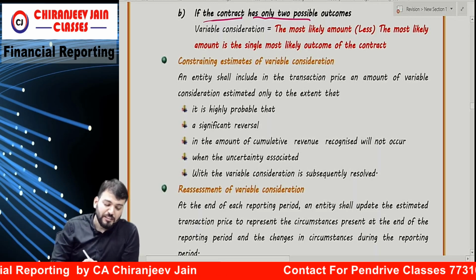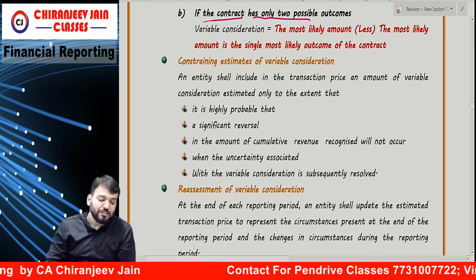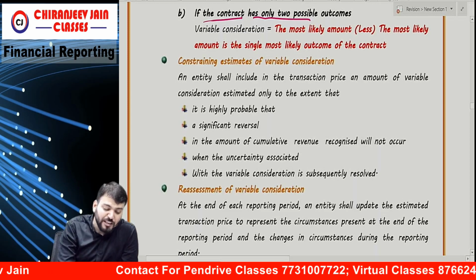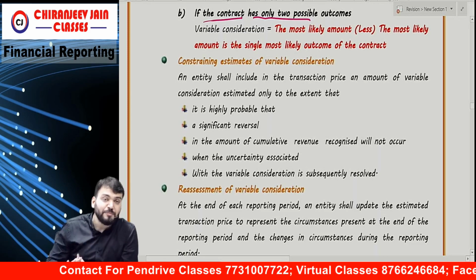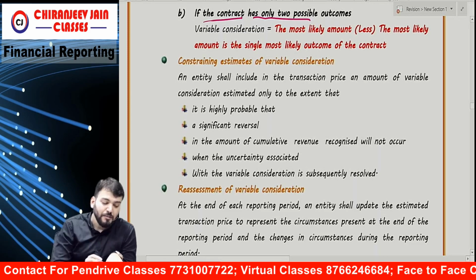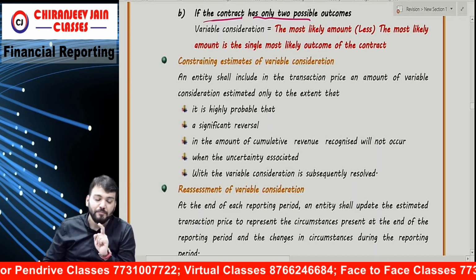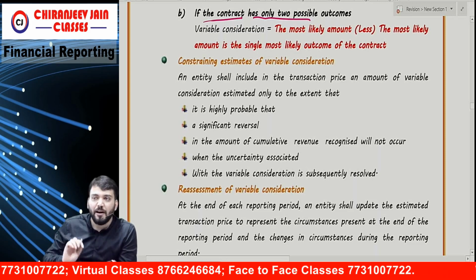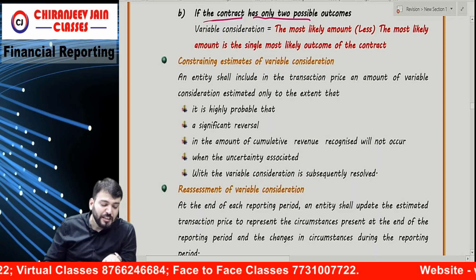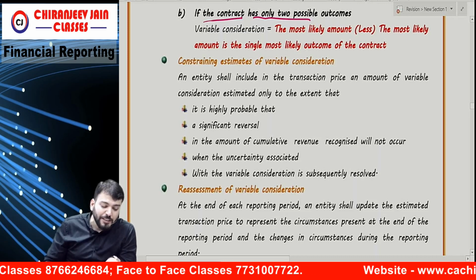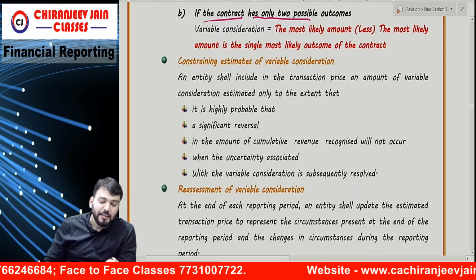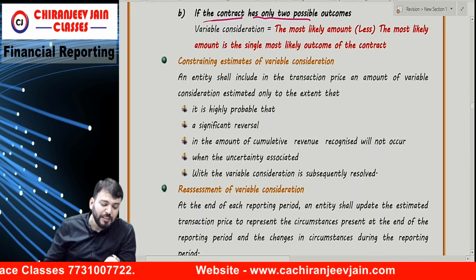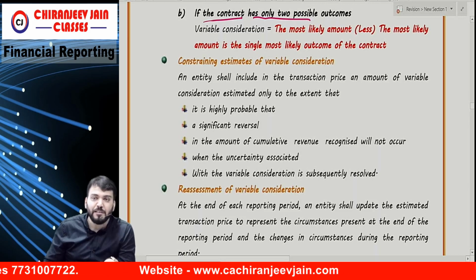In this case, the entity determined that there is 95% confidence that it will achieve the 10% incentive and 20% confidence that it will achieve the 25% incentive.